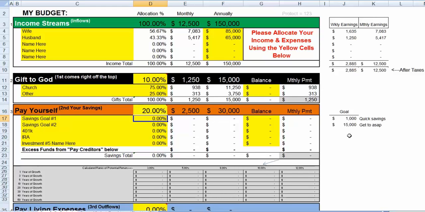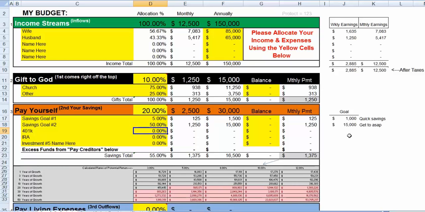So if we do that, like we did above, put the 20% in to pay yourself, we still need to allocate that. So let's just allocate 5% here. And again, this savings total always needs to be 100% of this 20% for each category. We want to make sure we get it all allocated through the yellow cells. So savings goal 2 here, let's go another 25%. Let's just jump that to 50.